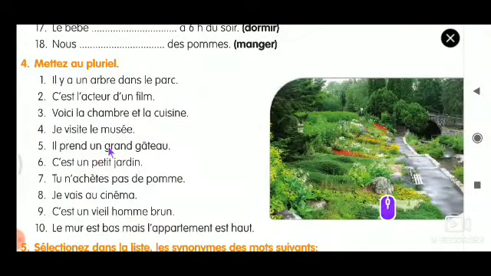Il prend un grand gâteau. So this is third person singular, il. So for third person plural, what is the subject? Instead of il, we have to write ils. That is masculine plural. So prend, the spelling should change. PREND is for third person singular. If it is third person plural, PRENNENT.